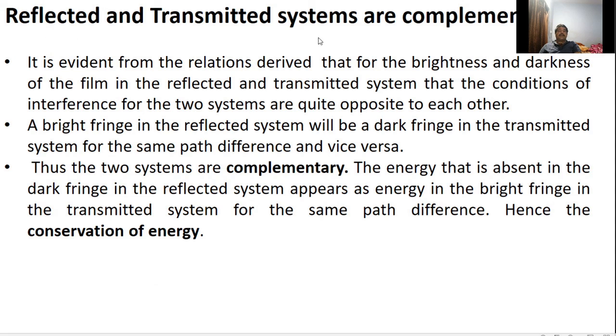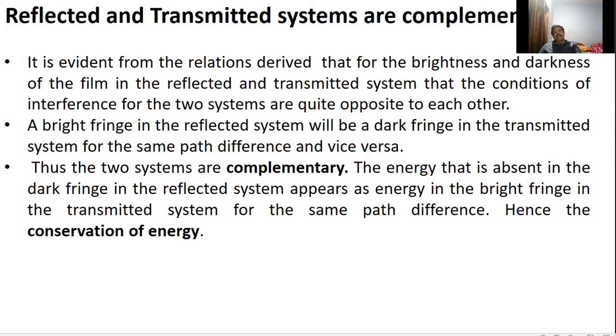Next, the reflected and transmitted systems are complementary. It is evident from the relations derived that for brightness and darkness of the film in the reflected and transmitted systems, the conditions of interference for the two systems are quite opposite to each other. The condition for constructive interference or bright fringes in the reflected system is 2nt cos r is equal to 2m plus 1 lambda by 2, and for the transmitted system it is 2nt cos r is equal to m lambda.